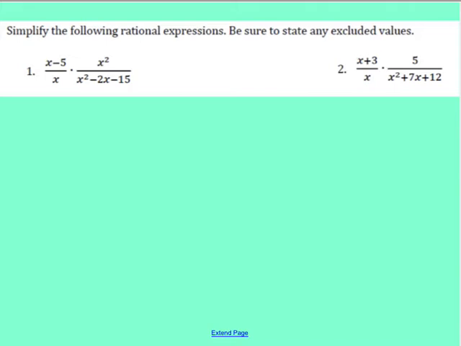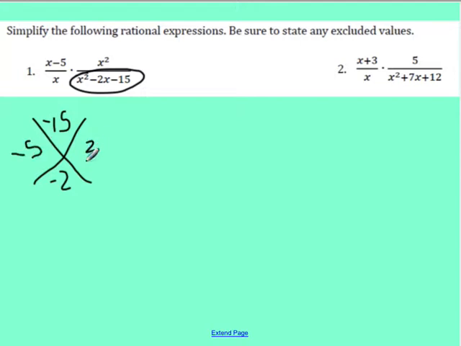Alright, so let's take a look at number 1. For number 1, we want to simplify the following rational expression. So we need to start by factoring. First of all, I know that I can factor this trinomial right here. So I'm multiplying to negative 15 and adding to negative 2. Again, throughout this unit, we're going to be using easy way factoring. So that's going to be a negative 5 and a positive 3.